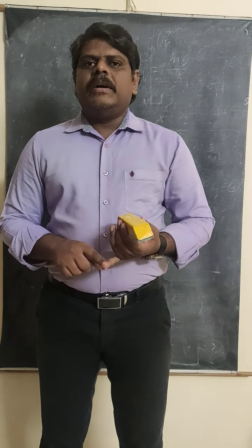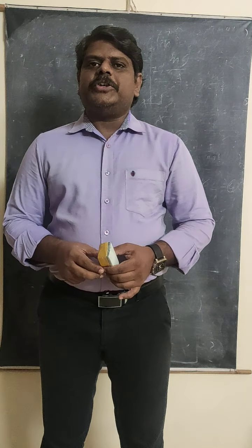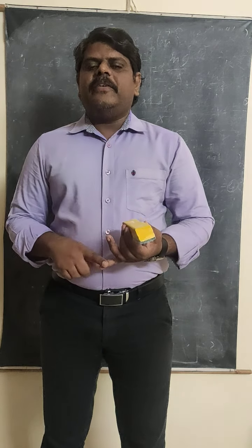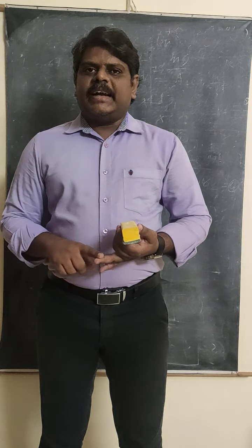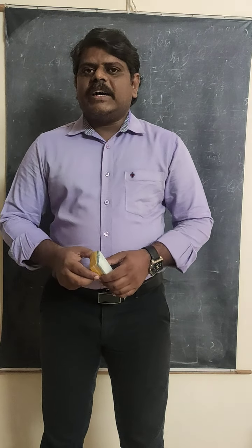So what are the main important conditions for interference? First condition, a minimum of two light sources is required, because interference cannot be produced by a single light source. So definitely we need two light sources. Second, the two light sources must be coherent light sources. Okay, so this is the concept.